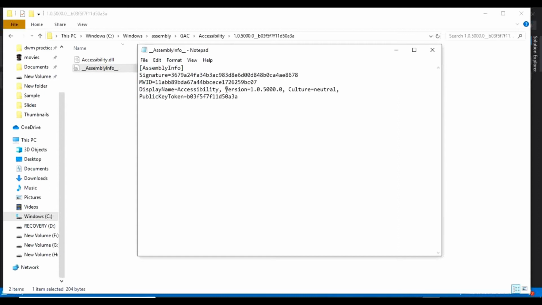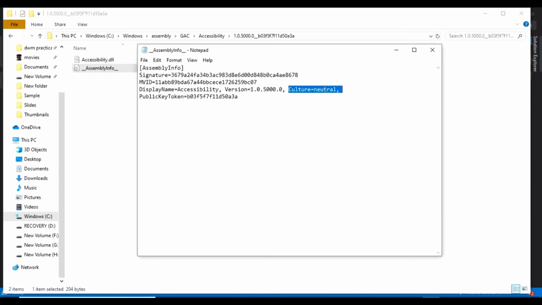The second thing is the version. I have told you just now that it has 4 parts: major, minor, build, and revision. The third one is culture. So what is this culture? Most of the assemblies in the GAC have the neutral culture. What is this neutral culture? Neutral culture means a language-neutral culture, and this assembly contains only the information about the main assembly and the required resources. If the culture is anything apart from neutral, let's say English, then this assembly is specific to that culture.